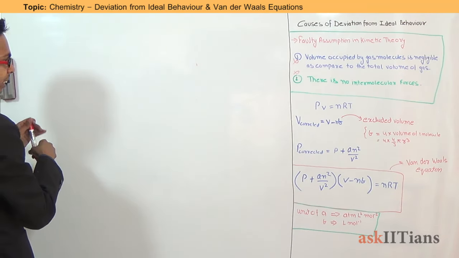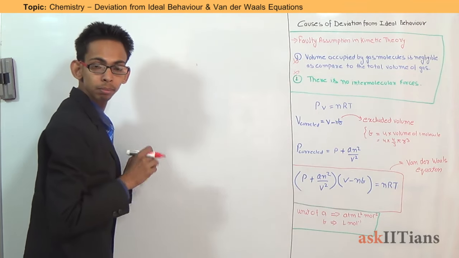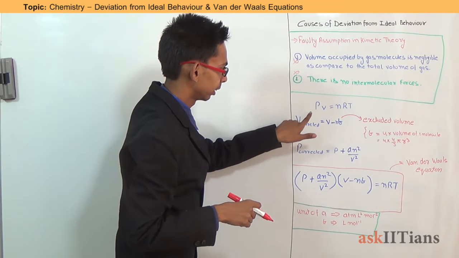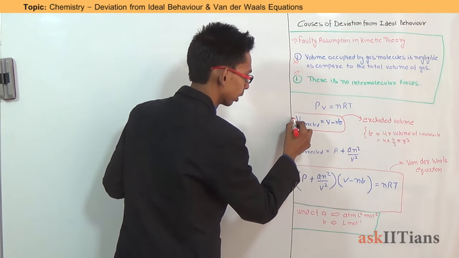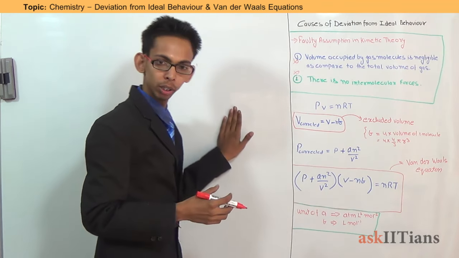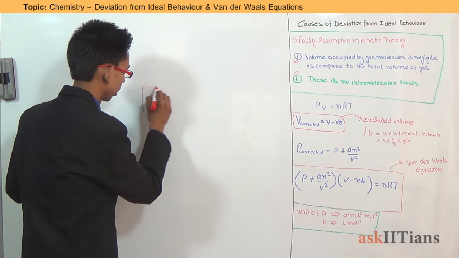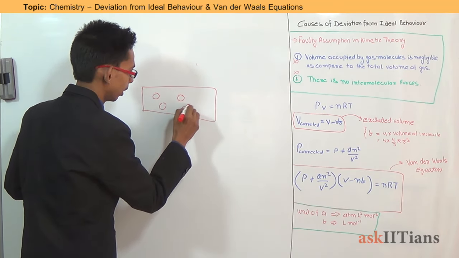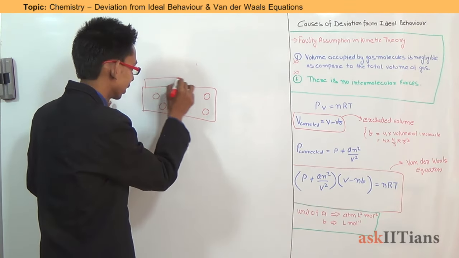Now what was the ideal gas equation? The ideal gas equation was PV = nRT. Okay. First is the correction in volume. As we saw just now, the volume of a particular molecule cannot be neglected at high pressure conditions.